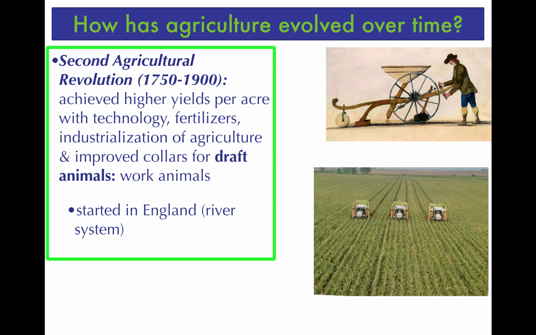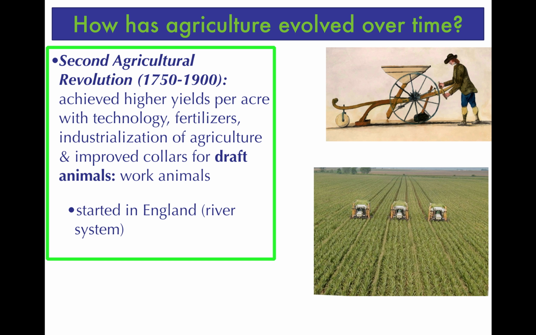Round 2 works. All right, so flip video 5.2. In 5.2, we are discussing how agriculture has evolved over time. We're looking specifically at the second agricultural revolution, whose practices and social changes began as early as the 1750s, but I'd like you to focus your attention primarily upon what happened from the 1850s on.